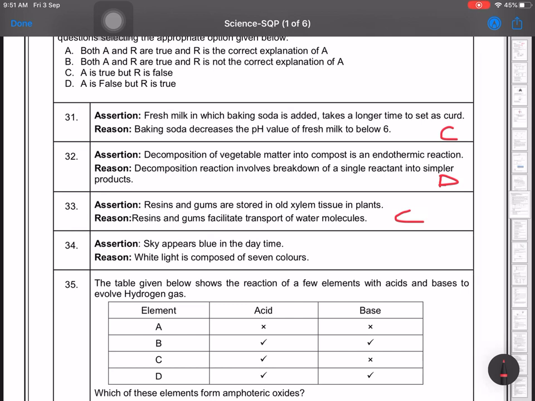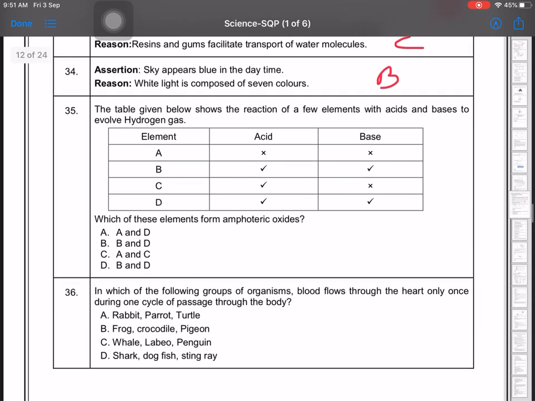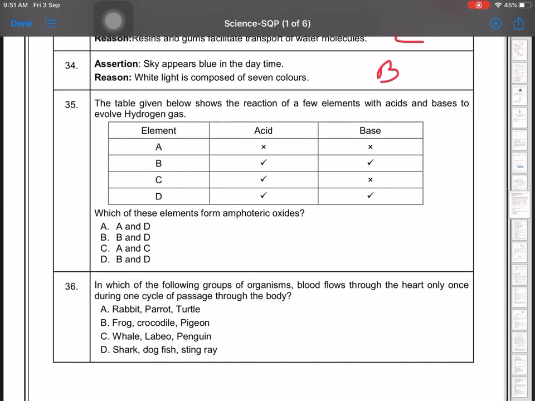Sky appears blue in daytime and white light is composed of 7 colors. So when both A and R are true, but the explanation is not true, it will be B. The table given below shows the reaction of few elements with acid and bases evolving gas. Which of these elements form amphoteric oxides? Amphoteric oxides are those which can behave like both acid and bases. So when we see element A, acid, wrong; base; B, both; C, 1 and 1; D, both. So the answer will be B and D. It is clear from the table. So it will be B and D.